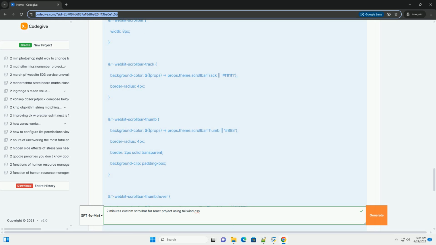Important considerations and enhancements. 1. Cross-browser compatibility. The webkit pseudo-elements are specific to webkit-based browsers. Firefox doesn't support them in the same way. Firefox alternatives: for Firefox, you can use the non-standard scrollbar-color and scrollbar-width CSS properties. However, they are limited in what you can style.